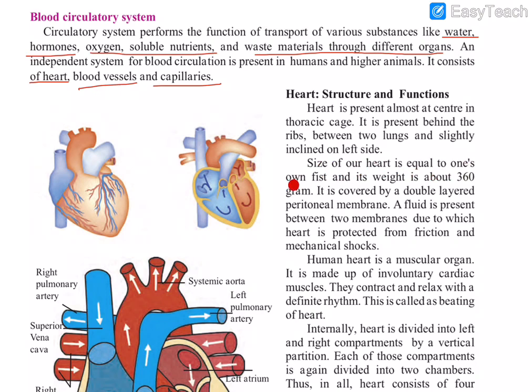The size of our heart is equal to one's fist. So our hand's fist size, that much will be the size of our heart. Its weight is about 360 grams.